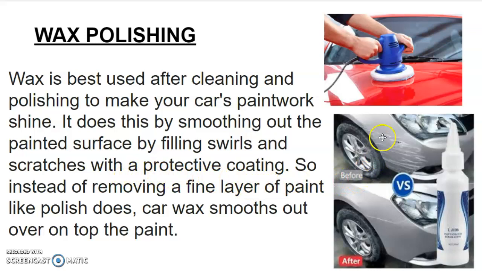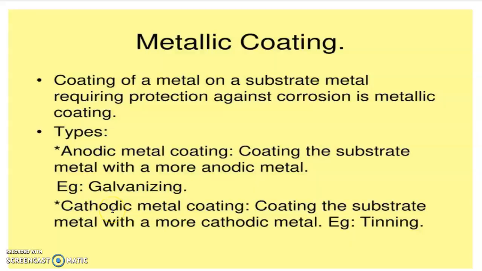You can see the images, in the beginning or before, it has some scratches on the substrate. After wax polishing, it gives a protective layer and it covers swirls and scratches. So instead of removing a fine layer of paint like polish does, car wax smooths out over the top of the paint. This is the application of wax polishing.